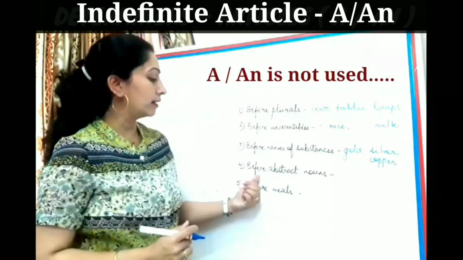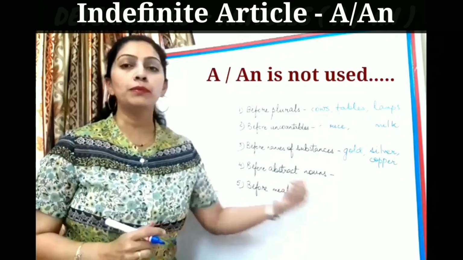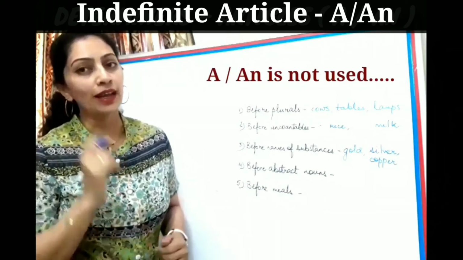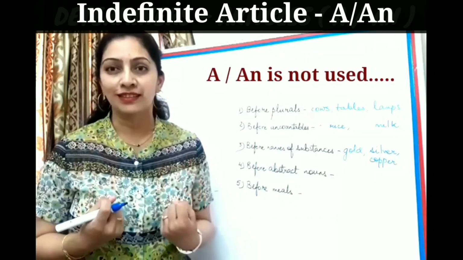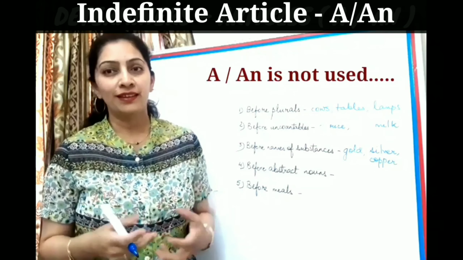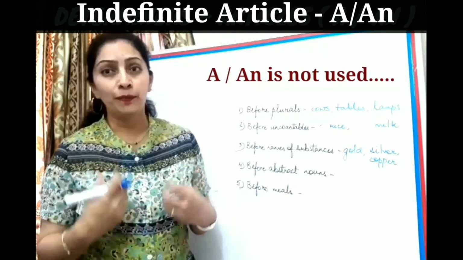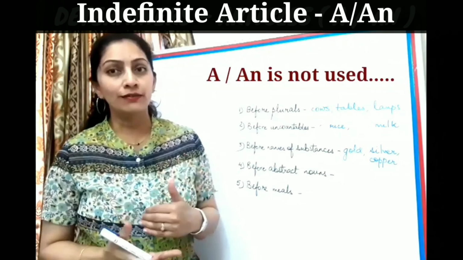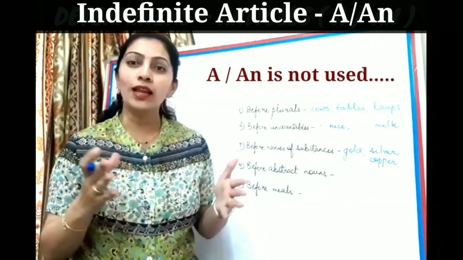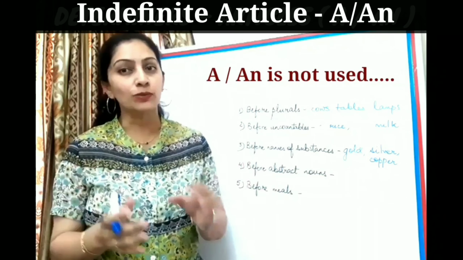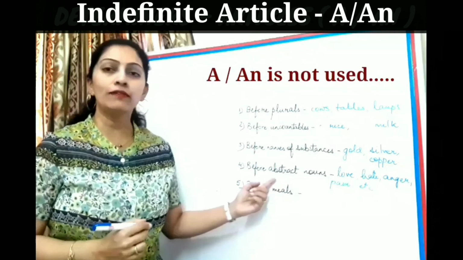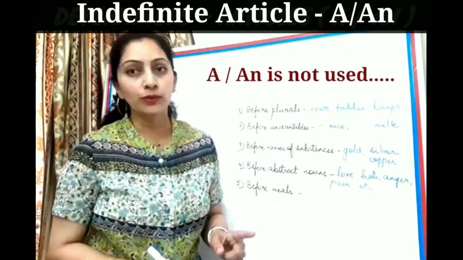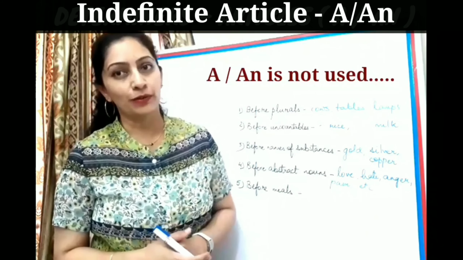Next rule says that we cannot use it before abstract nouns. Now what are abstract nouns? Abstract nouns are the words given to the feelings. Feelings like happy, sad, cry, pain, grief, love, hate. These are all abstract nouns which you cannot touch. You can only feel them inside you. So if you have abstract nouns, you cannot use indefinite articles before them.